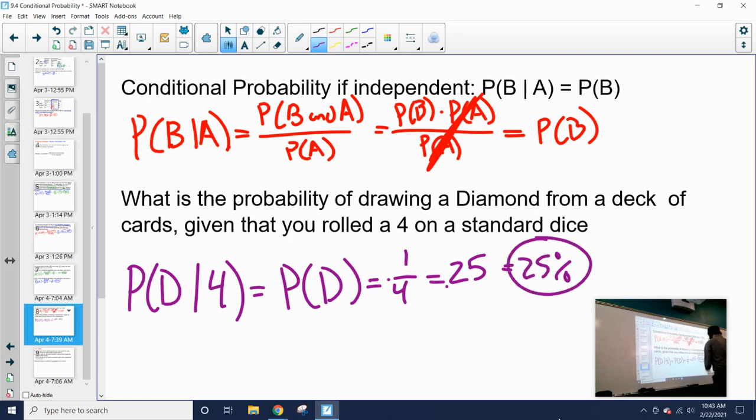So 25% chance given I have rolled a 4. Now I could roll 7, I could roll 18. It doesn't matter, because the deck of cards is not affected by that dice. All right, last thing. I know we're going kind of long.